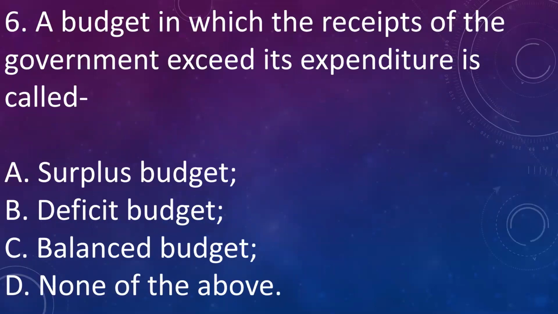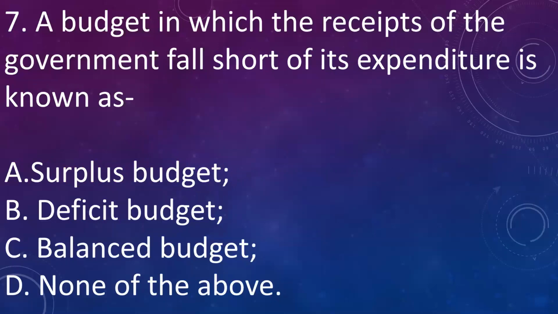Next, a budget in which the receipts of the government exceeds its expenditure is called A. Surplus budget, B. Deficit budget, C. Balanced budget, D. None of the above. Answer is surplus budget. Receipts are more than expenditure, then it is called as surplus budget.